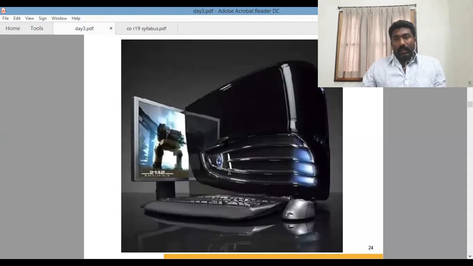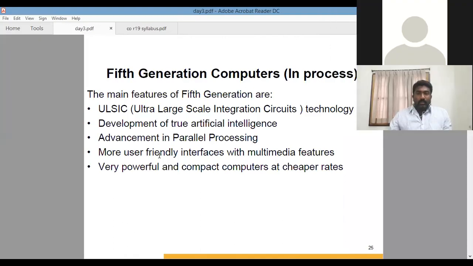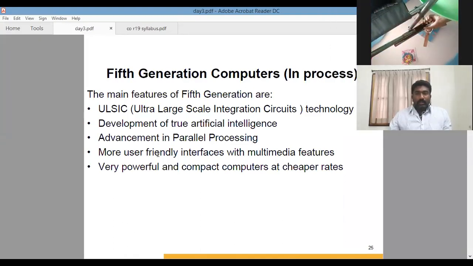And from 2020, or from 2025 onwards, along with the PCs, we are using smart computers, or personal computers with high level technology called ultra large scale integrated circuits, which have large processing speed, and large parallel processing can also be done. So this is about all the generations, the different eras of how computers have existed, from the first generation to the fifth generation. At present, we are using the fifth generation computer, along with the fourth generation technology. So we are continuing our computer development.